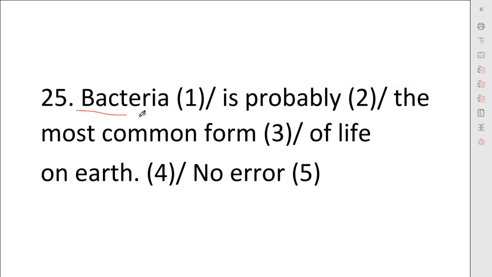Keep it in mind that bacteria is not singular, it is already a plural form of the noun. We cannot write it as bacterias in plural form, it would be wrong. So we have bacteria, it is plural, and for plural we use the plural form of verb. We will use are here instead of is.